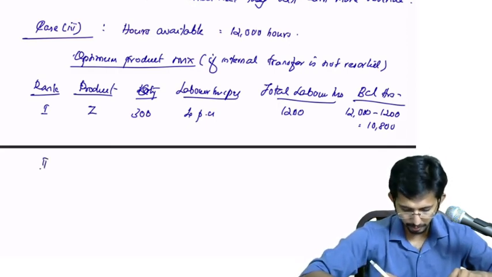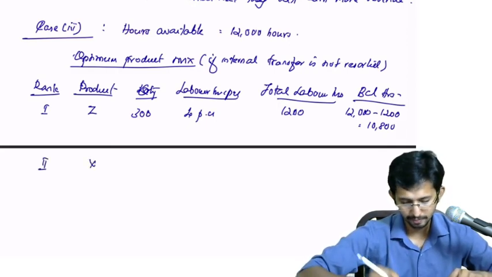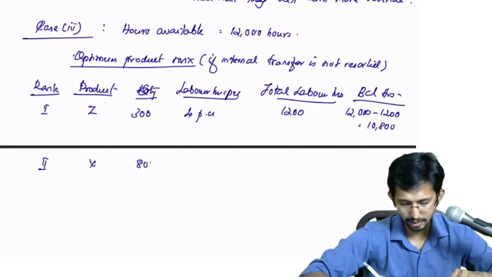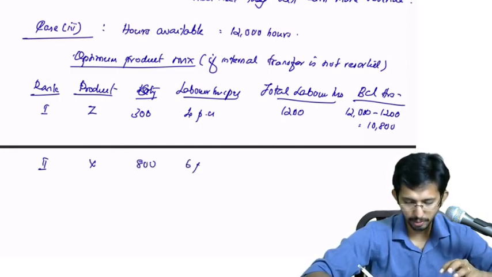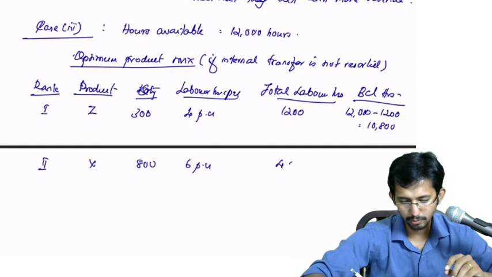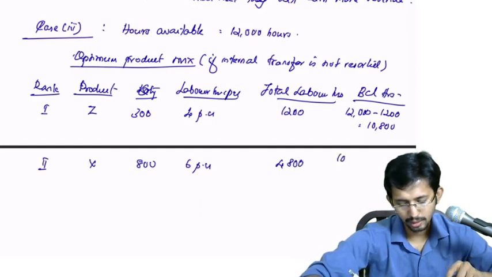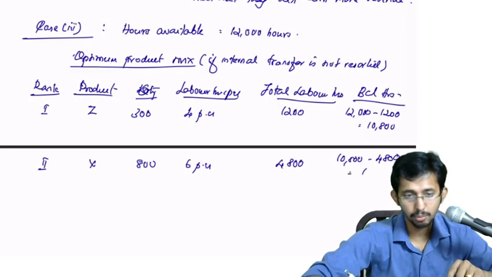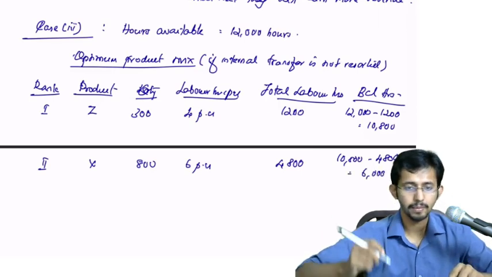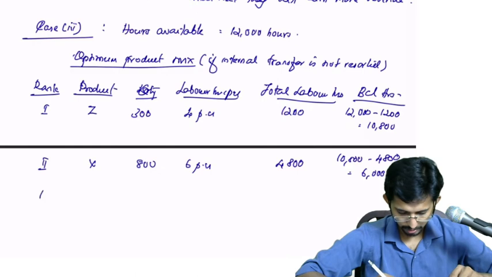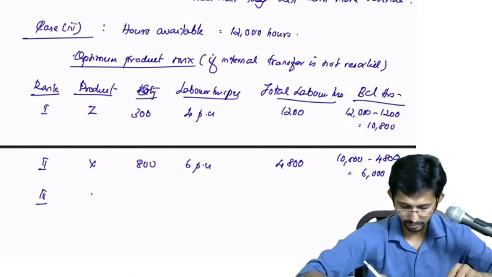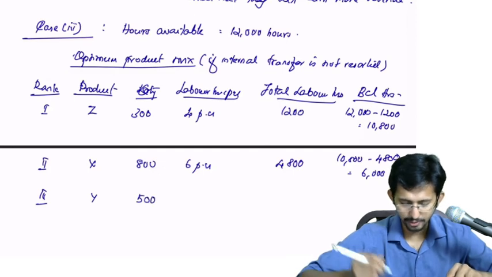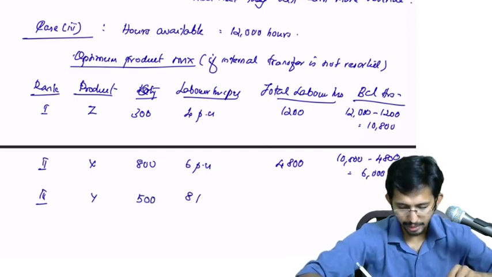Then second rank product is X, maximum 800 quantity and 6 per unit. So here it will be 4,800. So 10,800 minus 4,800 will be how much? 6,000. Okay. Then third rank product is Y. Maximum demand is 500, and for each you require 8 per unit.